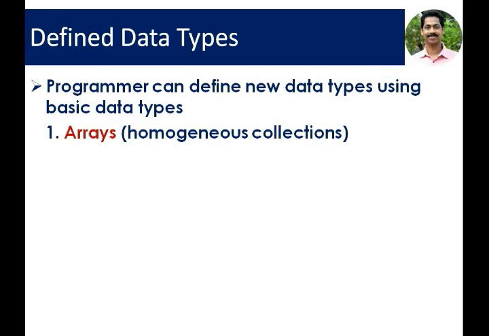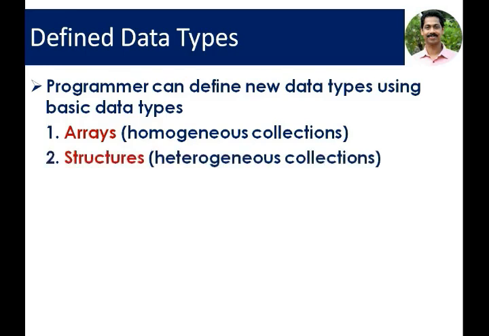The first kind of defined data types is array. Array is a homogeneous collection of values. That means one basic data type can be collected into a particular memory location to access or to store a set of values. This is called arrays. Every element in the array is stored in the consecutive memory locations of the computer.